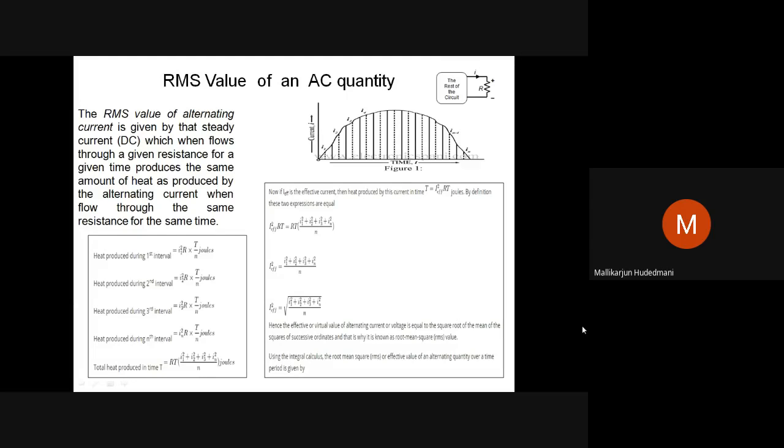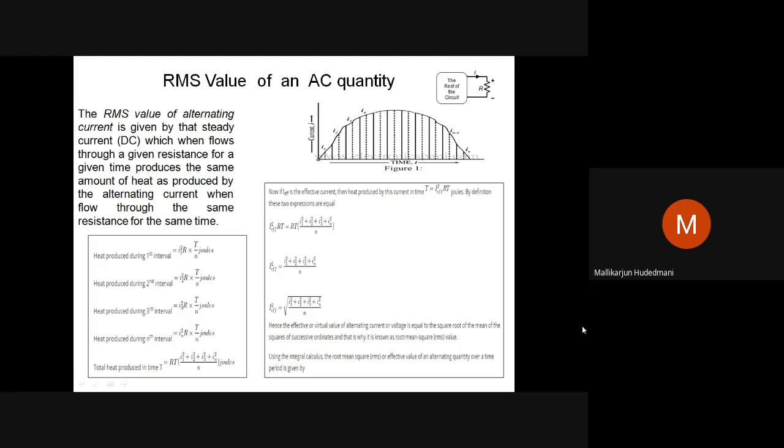Can I define RMS value, effective value, directly? I cannot define it directly. Then how is it defined? RMS value, or root of mean of sum of squares of instantaneous value, which we call in short form RMS value, with the help of a definition, a type of sample waveform, its approach we can understand.